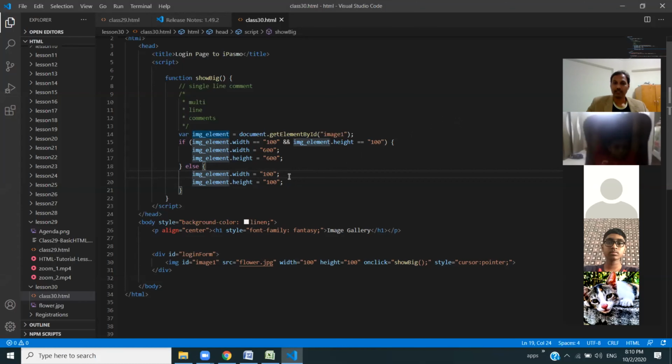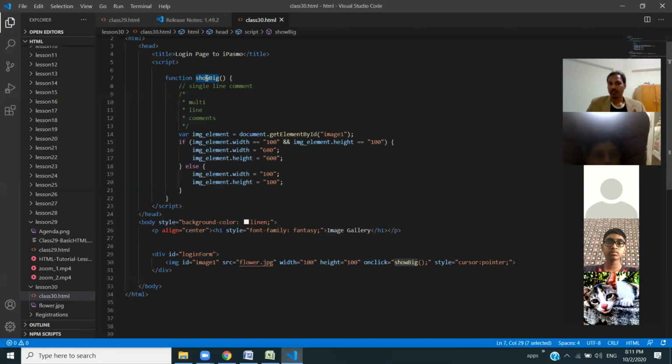So I gave an image, right? For this image, whenever you click on the image, onclick is the event. The image has got one onclick event. Whenever you click on this image, it's going to call this JavaScript function. This JavaScript function is already defined in the script tag. So it will call the function.